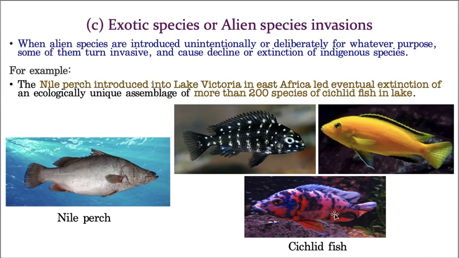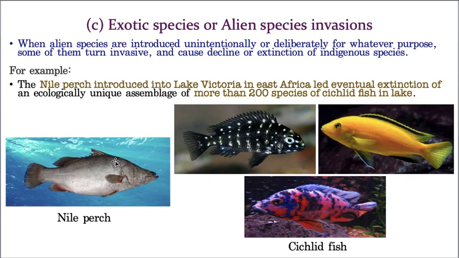Such beautiful cichlid fishes were extensively eaten. By nature, it is not the perch's mistake. The mistake belongs to the one who introduced it. When introducing it into that lake, he should have known the nature of this fish.